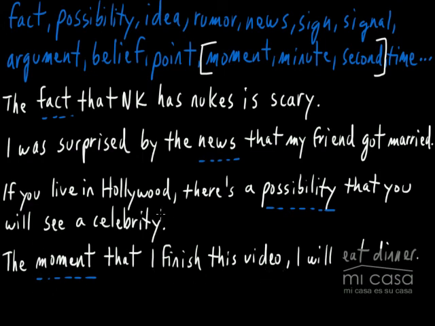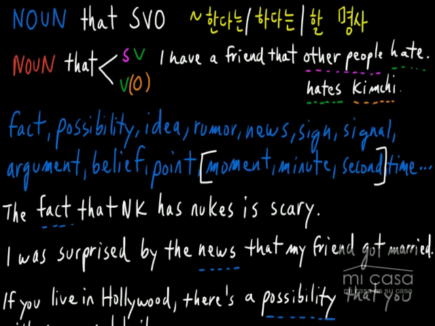All right, so now we've seen 4 examples using this structure, noun, that, followed by a full sentence, and how it's a little bit different from just a regular 관계대명사. All right, so something that I really recommend that you do is to memorize which nouns can be used in this way, and then to practice making sentences like the ones that I just gave you.